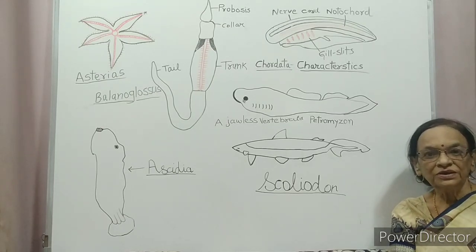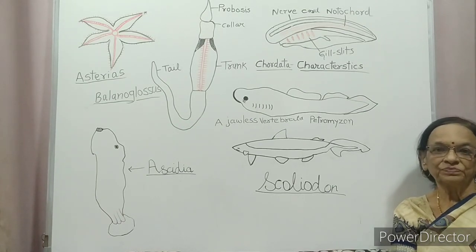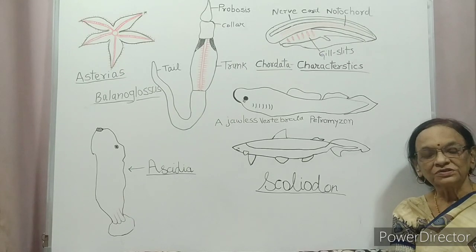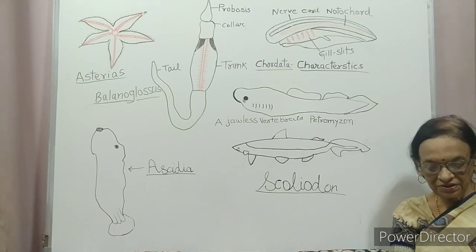For locomotion, they have tube feet. These tube feet are associated with the water vascular system. What is the water vascular system? Here water flows through definite channels. These channels are called vessels. So the water vascular system is a unique feature of this group.